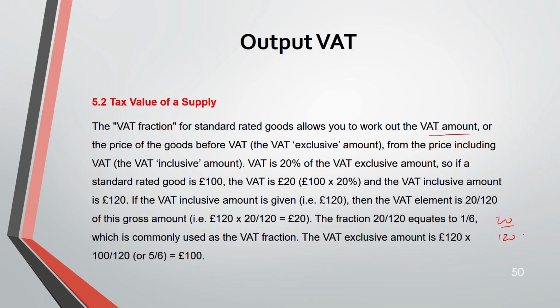That means we are finding the price of goods before VAT, the VAT exclusive amount, from the price including the VAT. So VAT is 20% of the VAT exclusive amount. So if the standard rated good is 100 and VAT is 20%, it would be 100 into 20%. And the VAT inclusive amount would be 120. If the VAT inclusive is given, 120, the VAT element is 20 divided by 120.